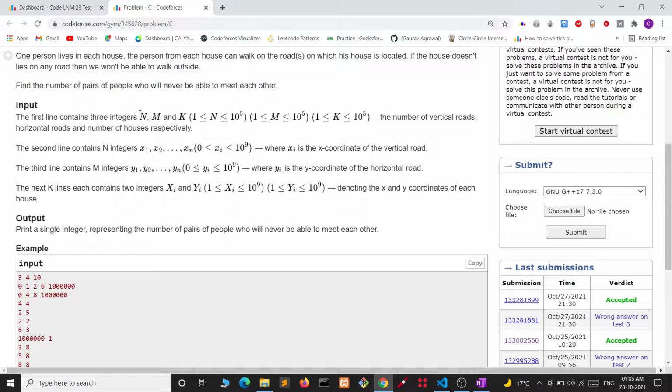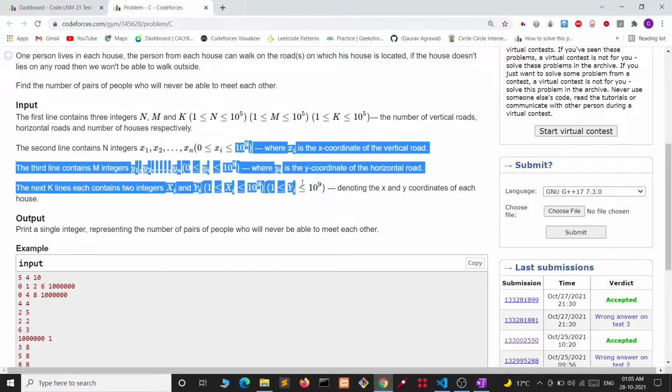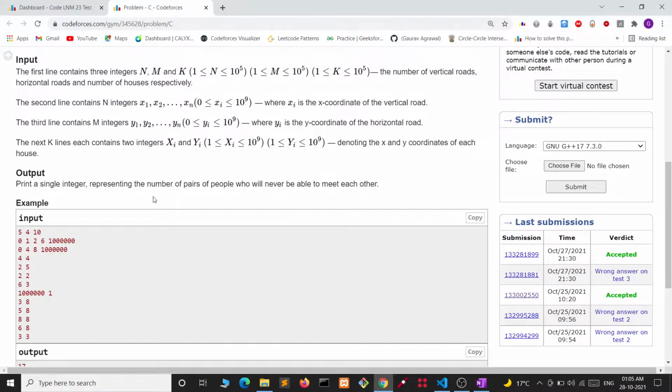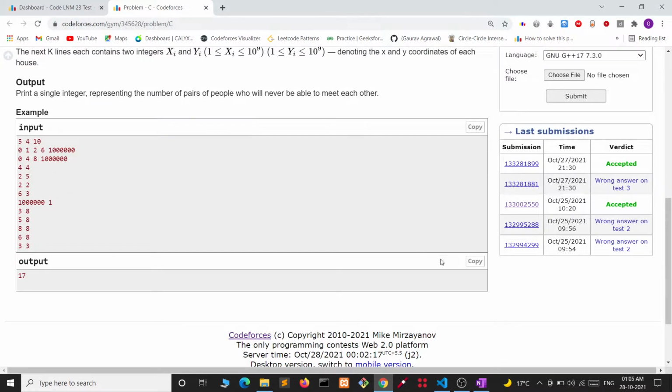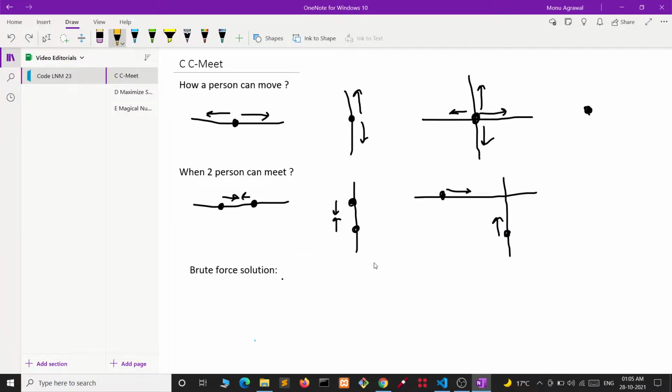And we can see the constraints. n, m, k can go up to 10 to the power 5 and coordinates can go up to 10 to the power 9. Okay, this is the example we are given. Let's understand the problem statement better and make some observations.